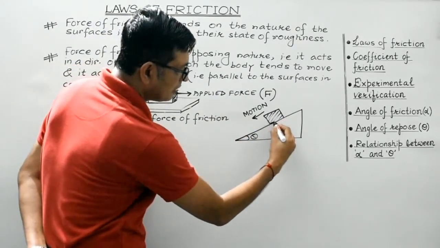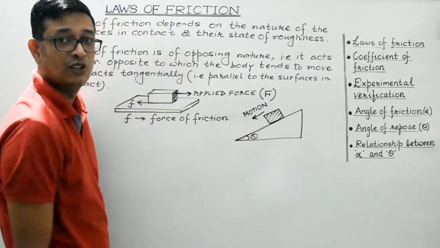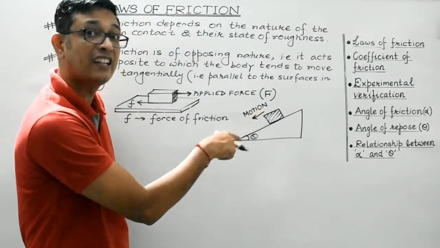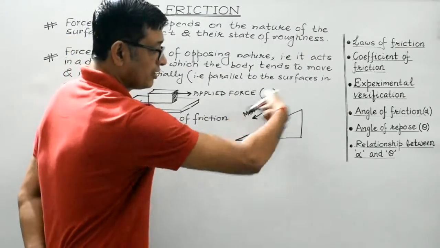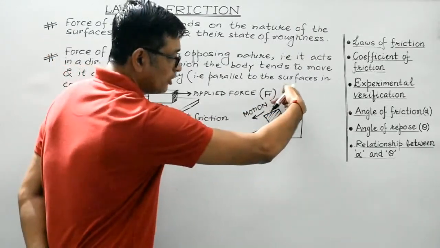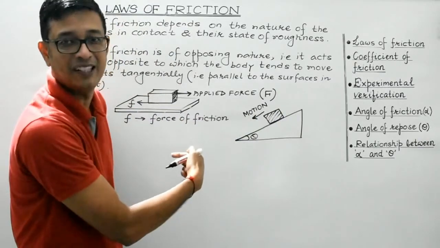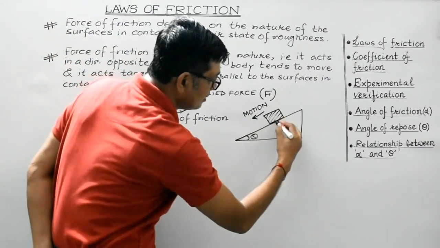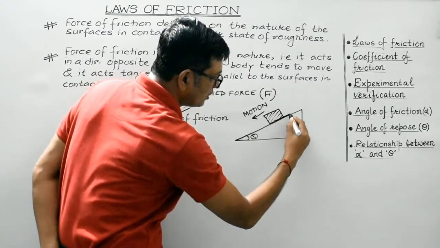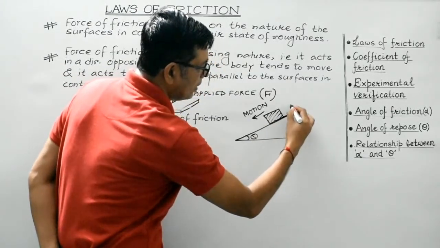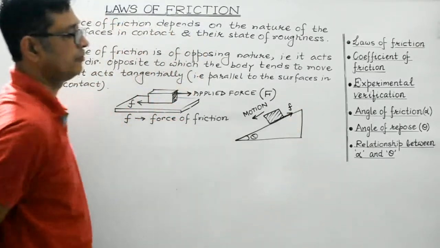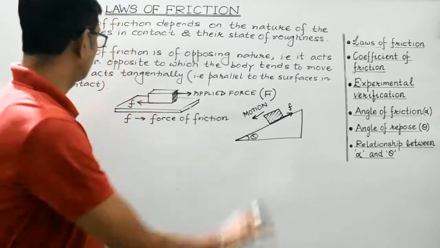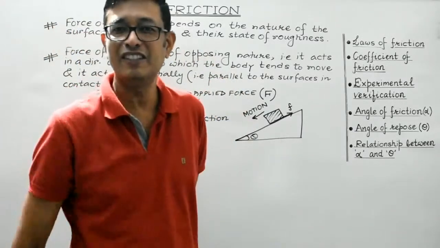These are the two surfaces which are in contact, isn't it? So frictional force must act parallel to the surface in contact and in the direction opposite to which the body tends to move. The body tends to move along this direction, down the inclined plane. So the frictional force will act tangential, parallel to the surface in contact and up the inclined plane like this. Small f represents the frictional force, right? So I hope, students, this is very clear.